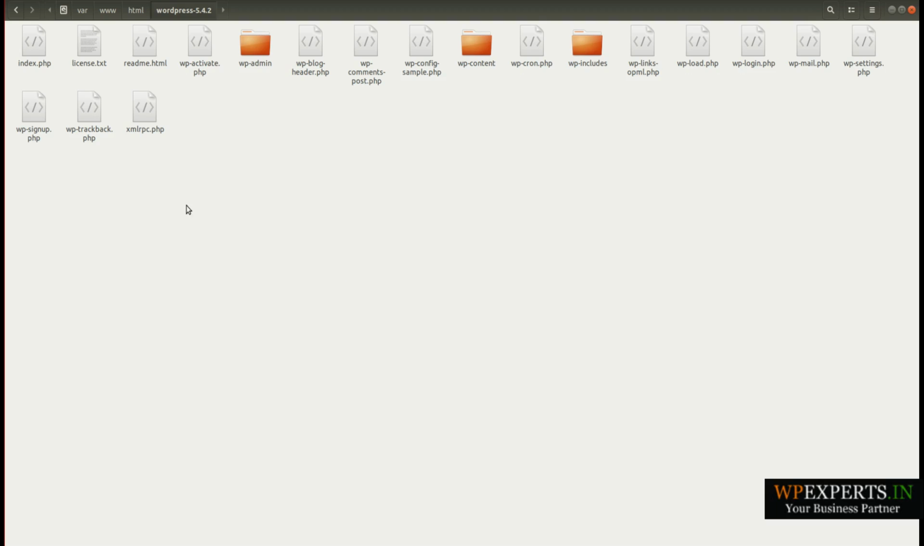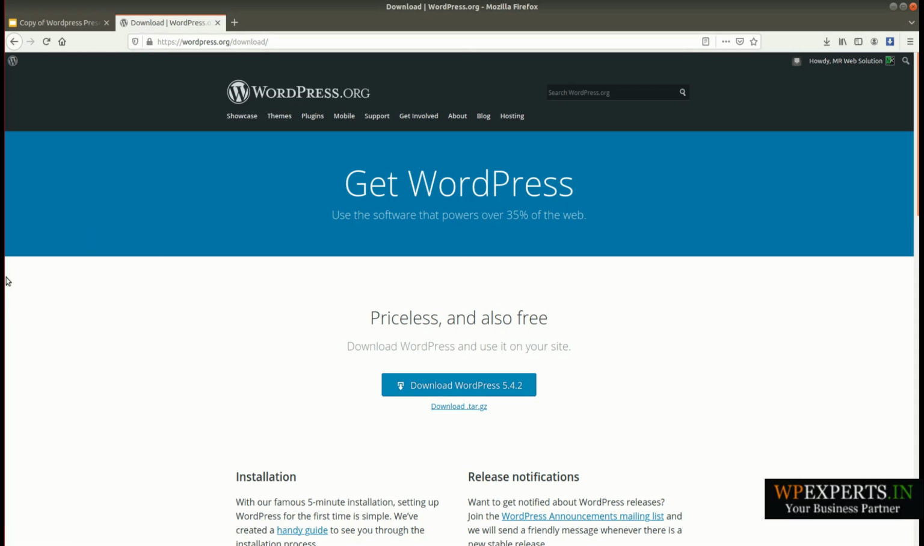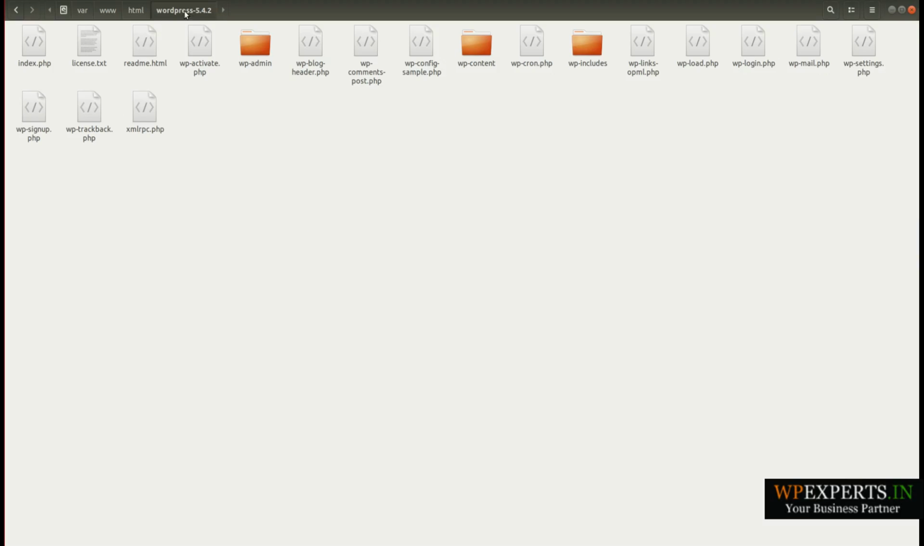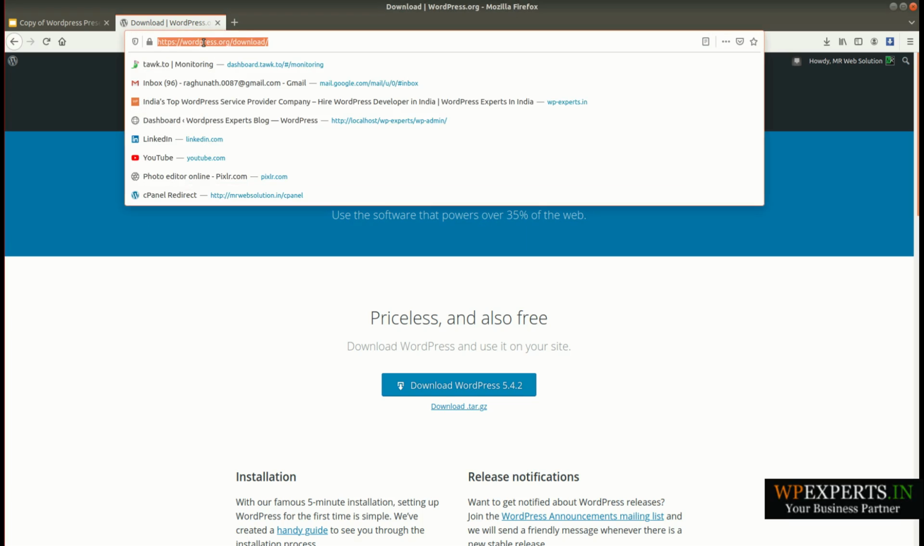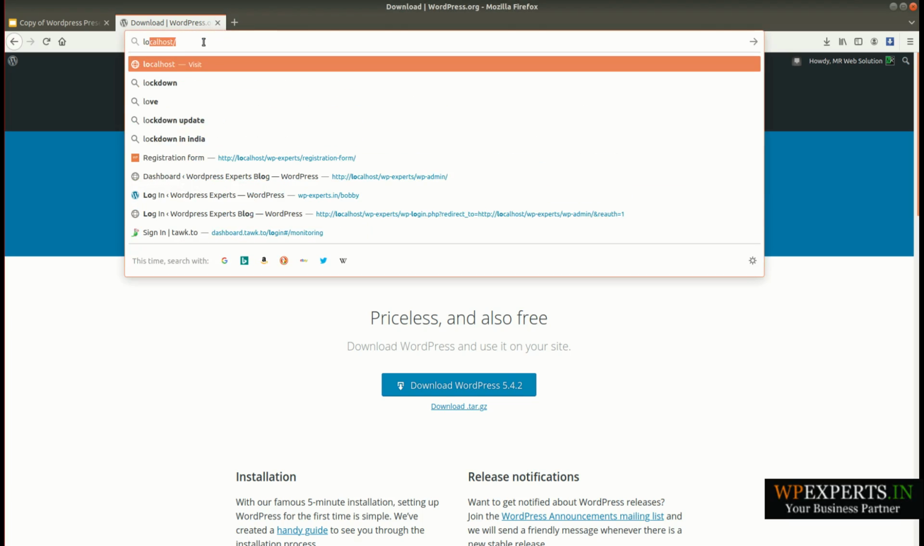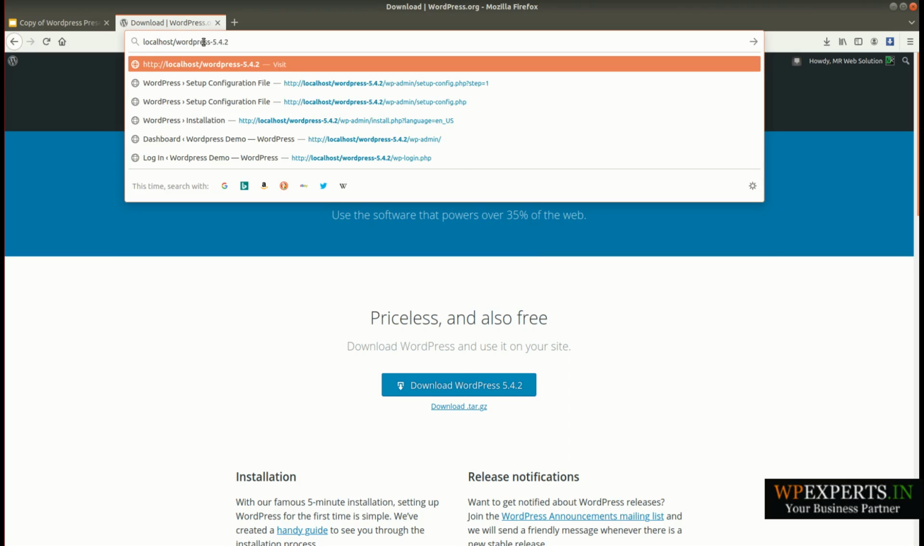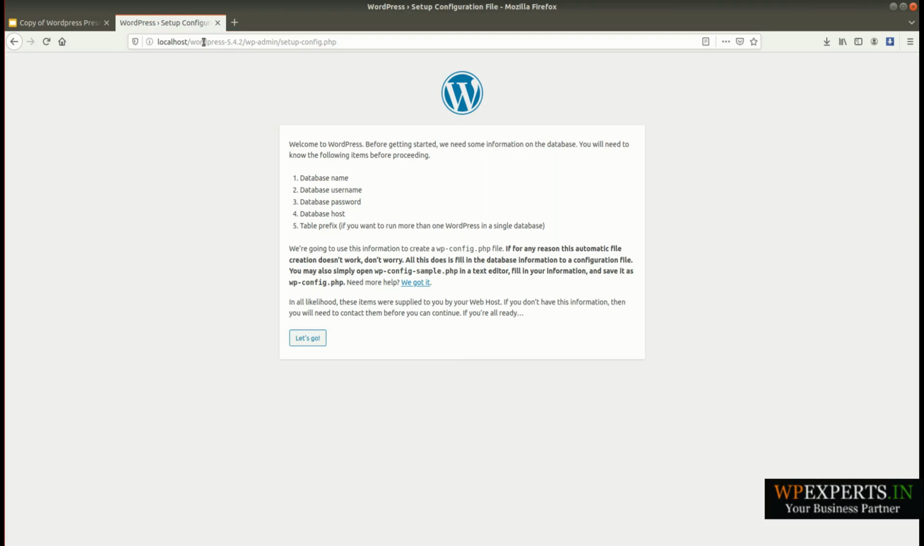So let's start to run the setup in the web browser URL. As I have installed WordPress in my folder here, let me show you. To start the setup, you first need to click on localhost and type the WordPress folder. After clicking on this, you will see this information.